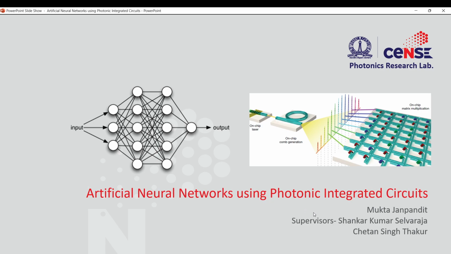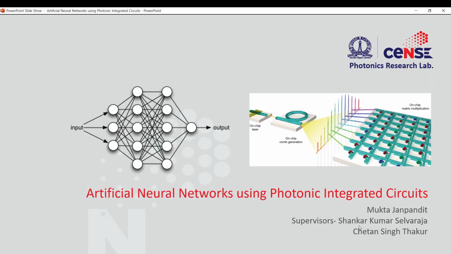All these are different names, but the concept is the same. We have an ANN that we want to perform, and we do it on photonic hardware to get energy efficient operation and also faster results, faster learning of the model as well as faster times.